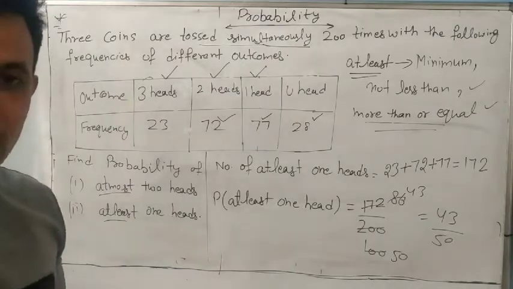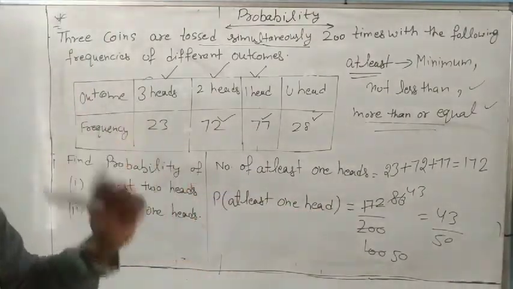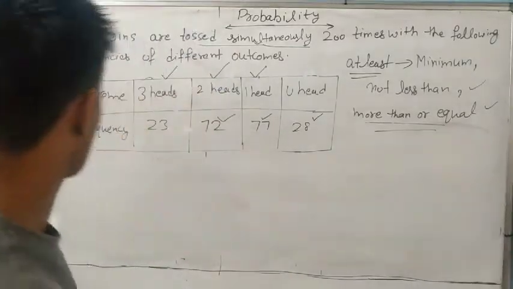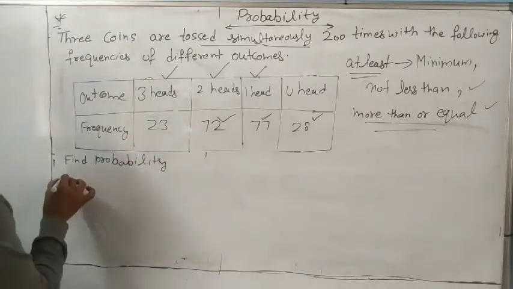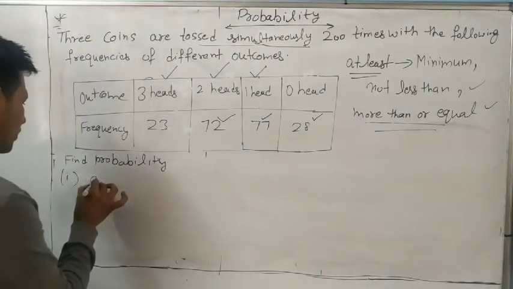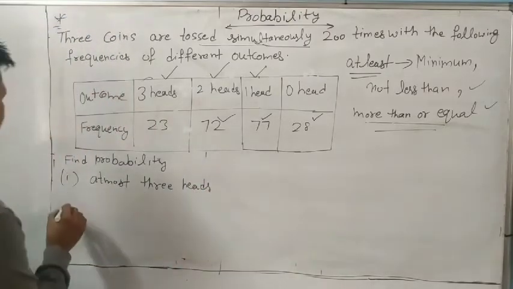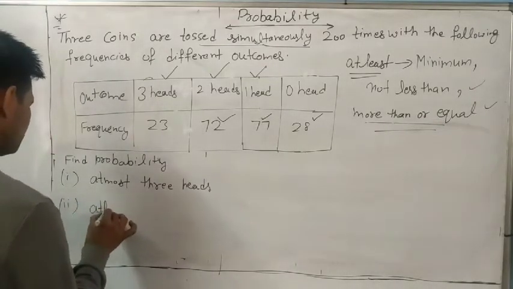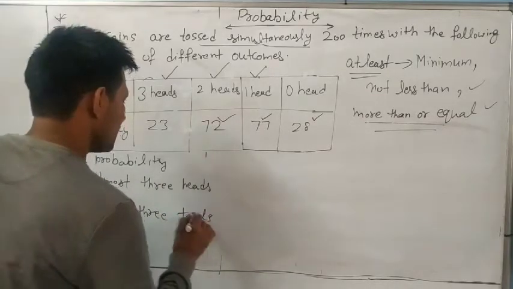So this is our fifth question. Understand? Everyone solve this question and note it down, and these two parts you will solve, and I am giving you two more questions. Next, find the probability of: first, at most 3 heads; and second, at least three tails. Find the probability of these.